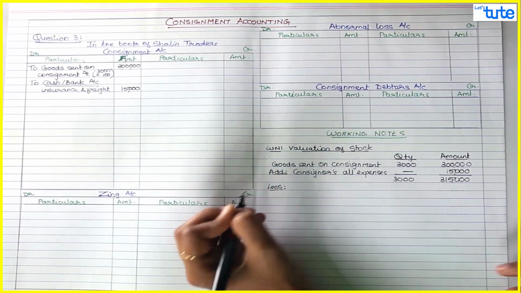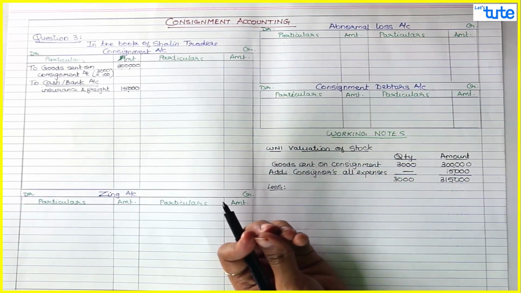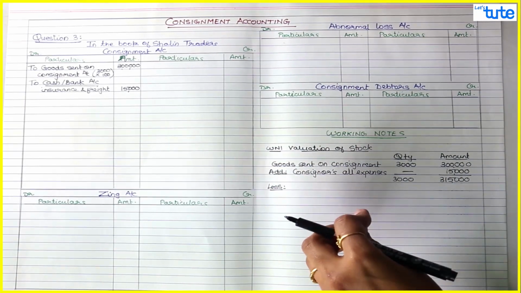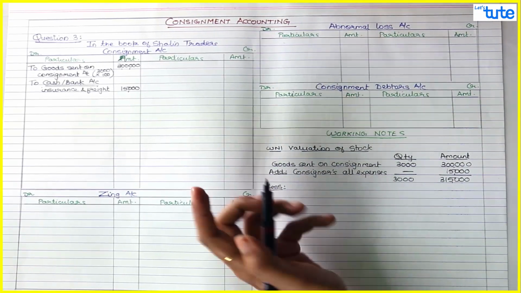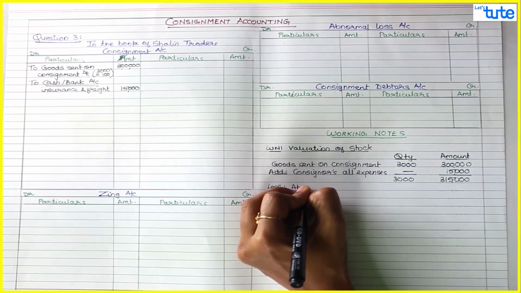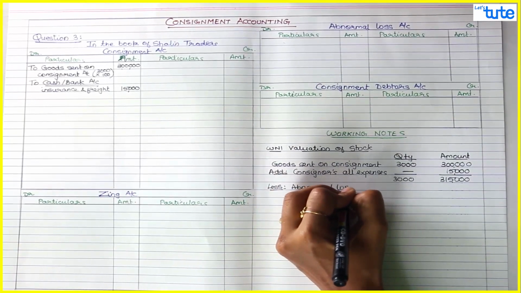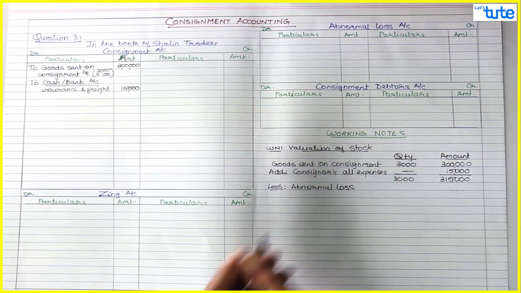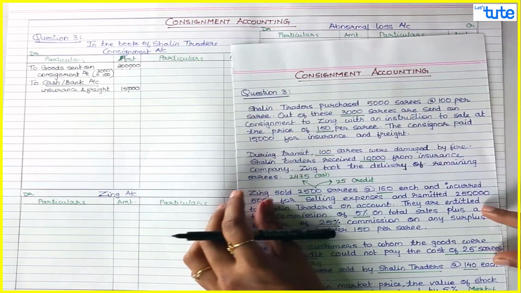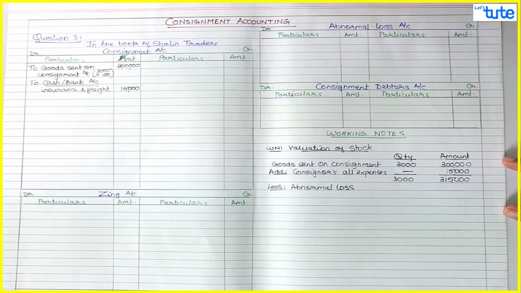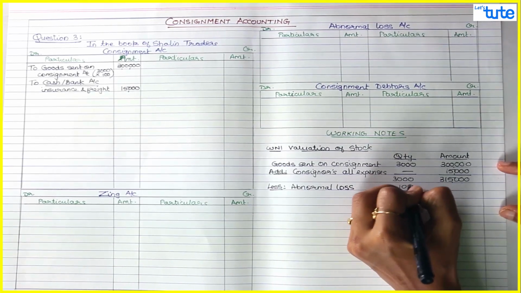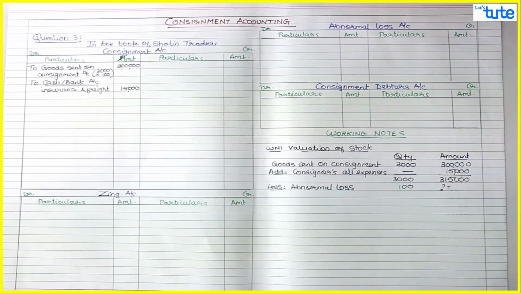When these expenses are done, before the goods have reached the consignee, 100 saris were lost by fire. So we will not add consignee's expenses now. First of all, we'll pass the entry for abnormal loss, or we'll calculate the abnormal loss amount. How many saris have they told you? So in the question, if you see, during transit 100 saris were damaged by fire. So abnormal loss 100. What would be the amount for this abnormal loss?